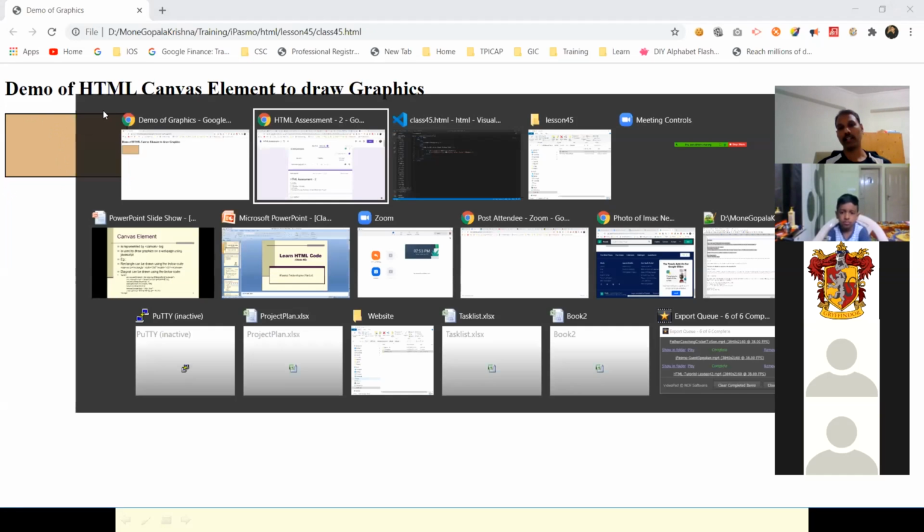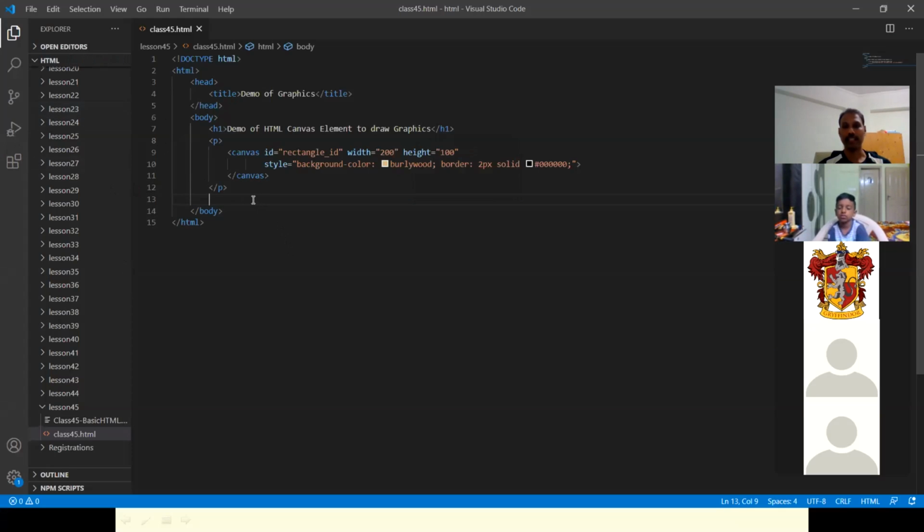Now let's see how to draw diagonals also. If you want to draw a diagonal, you need to use JavaScript code.